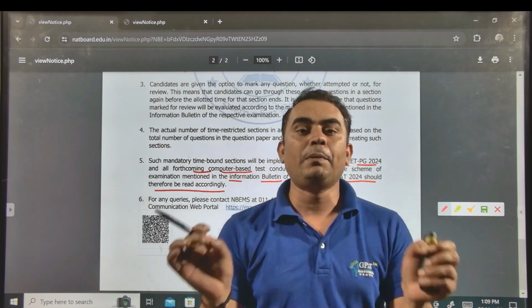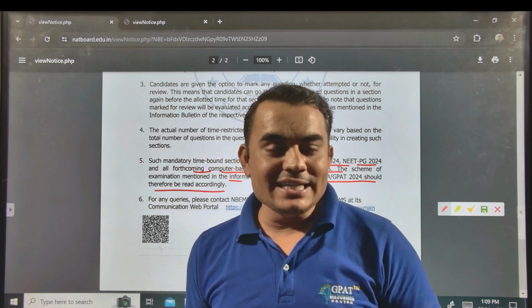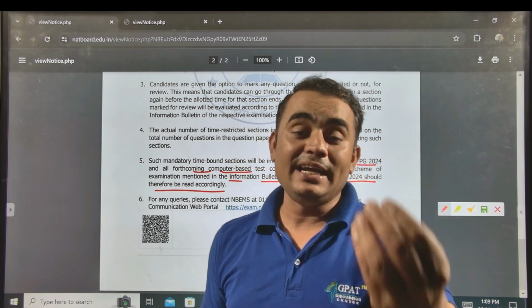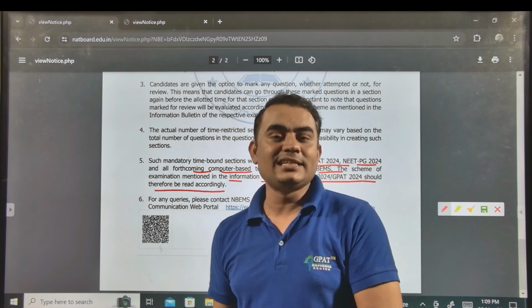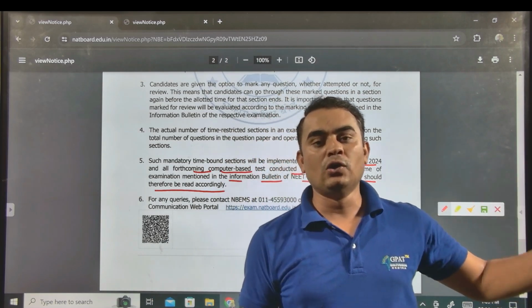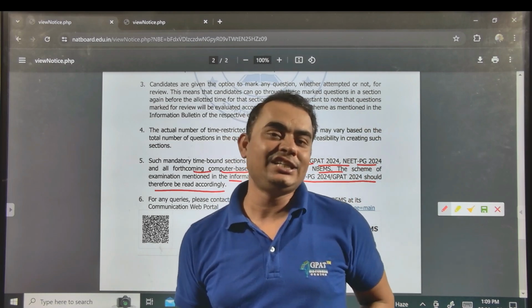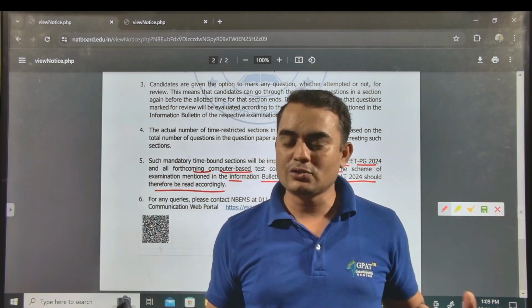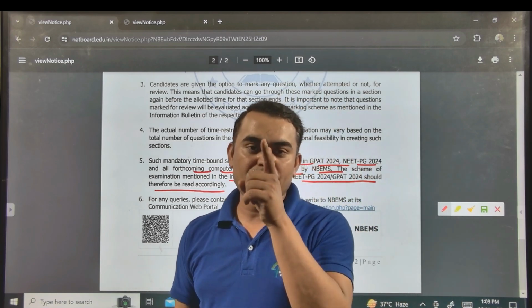So you have to prepare yourself accordingly. That's why GDC classes have implemented their Super 50 model paper test like the GPAT pattern, which is going to be followed in the NBMS examination. That means 25 questions for the initial 36 minutes. So GDC has also implemented that methodology, and we are going to conduct it from the 15th May.